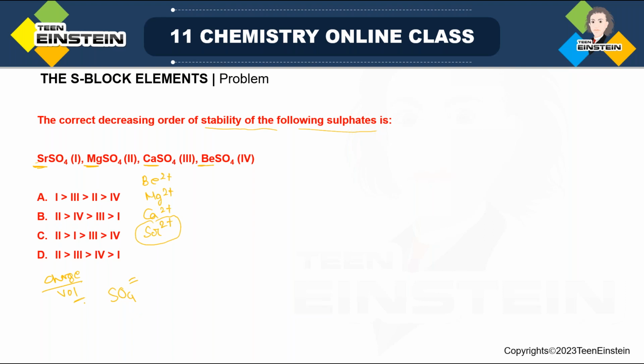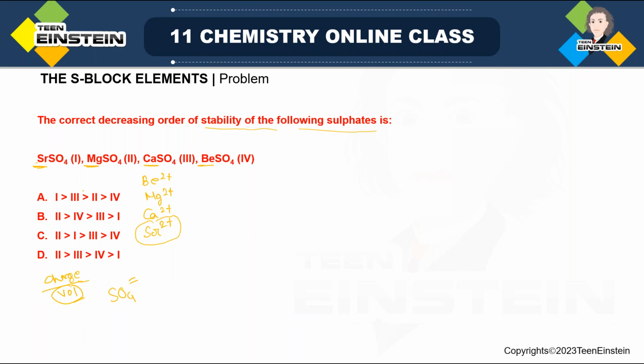That means charge density, because of the increase in the volume, that is the denominator is increasing, overall the ratio will decrease. And the ratio will decrease for charge density. This value decreasing means polarizing power is also decreasing, and when polarizing power is decreasing, that means thermal stability will be very high. So minimum thermal stability will be for Be2+.